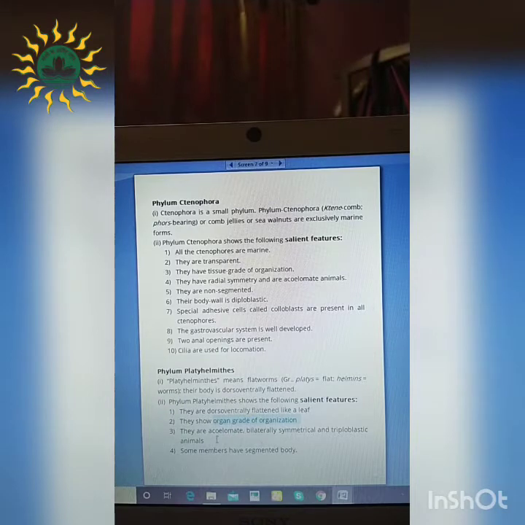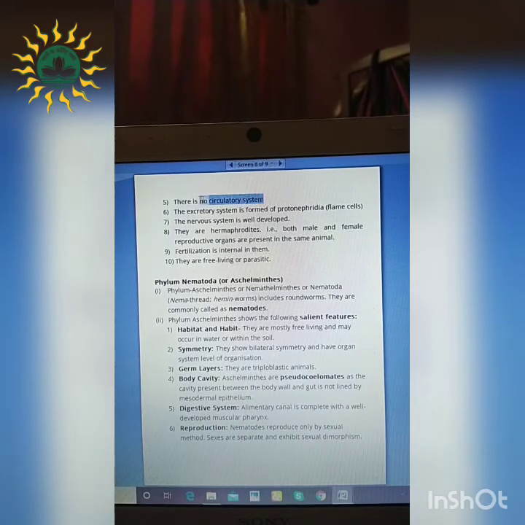Next, these organisms are acoelomate, that means without any body cavity, and bilaterally symmetrical. Obviously, the body is divided into two halves, right and left, and they are triploblastic animals specifically, that means 3 germinal layers are present, that means in between ectoderm and endoderm, the mesoglea is present. Some members have segmented bodies. So there are some members in this phylum which have segmentation in them.